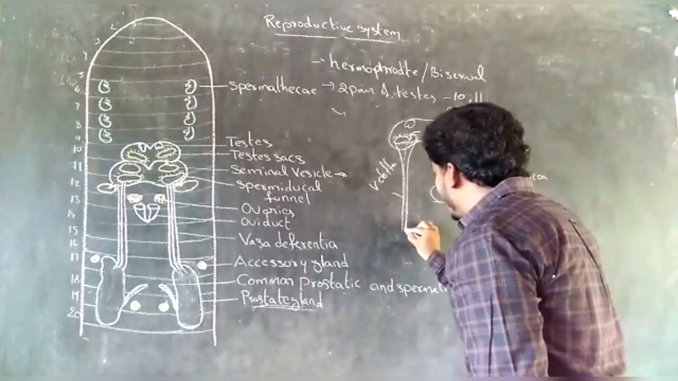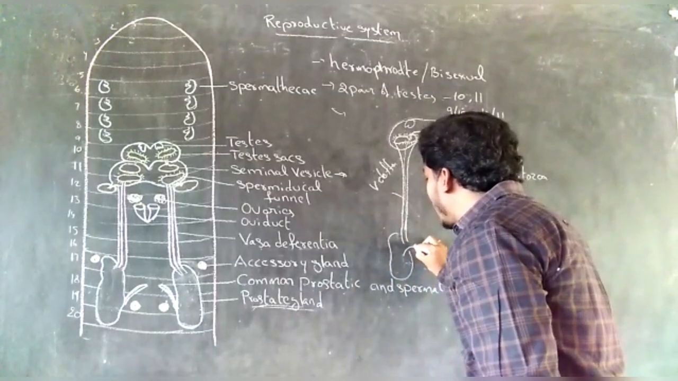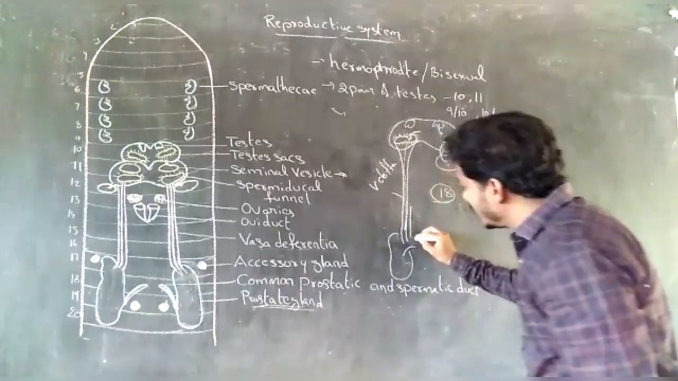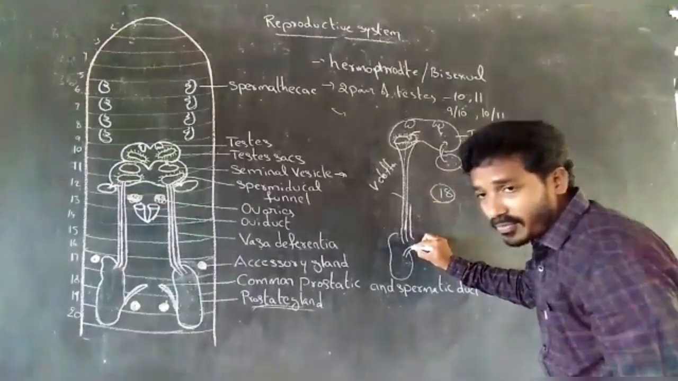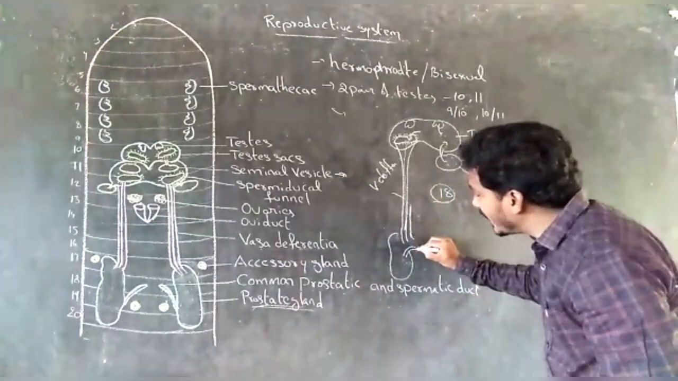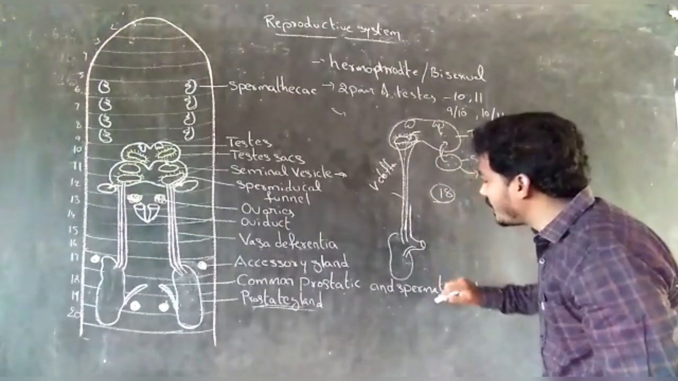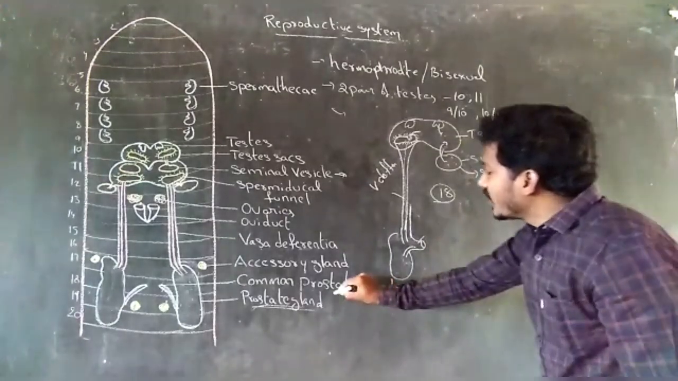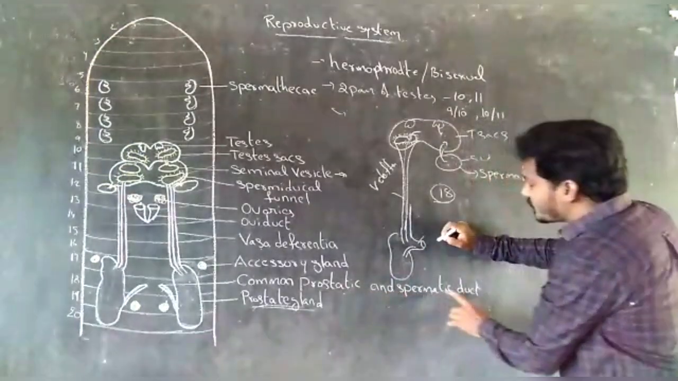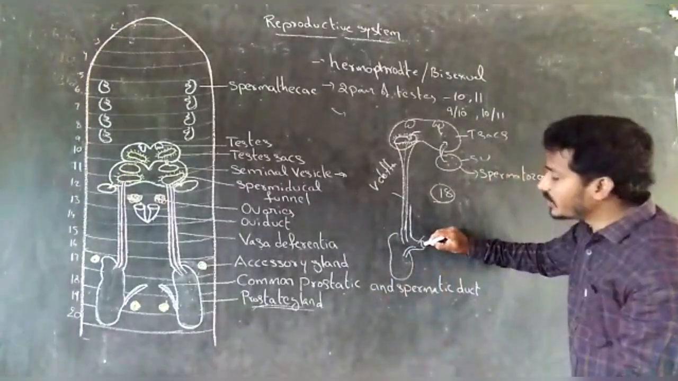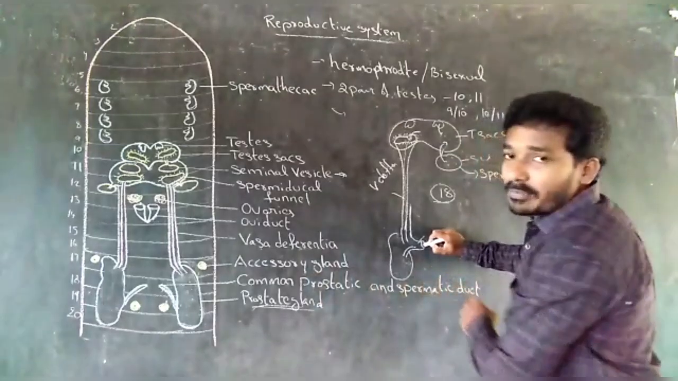This is the vasa deferentia. This is the prostatic gland and the duct of the prostatic gland. The vasa deferentia and duct of the prostate gland combine to form a common aperture. This is called the common prostate and spermatic duct, which opens outside through the male genital aperture.